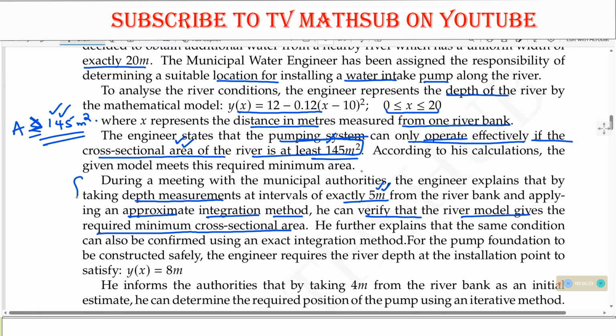So looking at this, it should be telling us what we need to do first. It means we need to look at an integration method which we can use to get the area, and that area should have the minimum value, meaning that the area should be greater or equal to 145 meters squared. That is the approximate method that they are talking about.